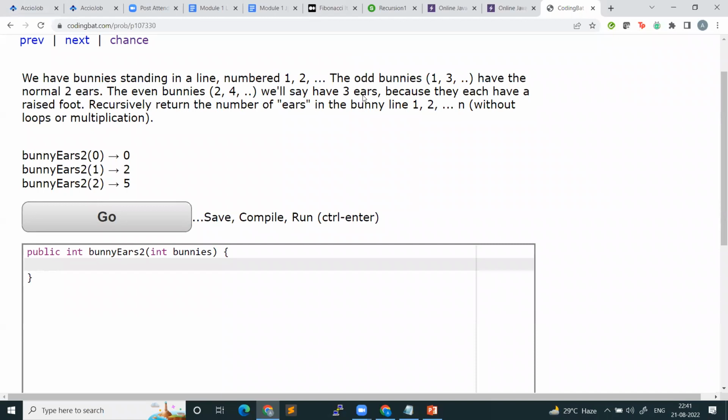So you have a certain number of bunnies that are standing in a line, right? And the bunnies are numbered 1, 2, 3, 4, 5, 6. Now the odd bunnies have normal 2 ears, and the even numbered bunnies have 3 ears.